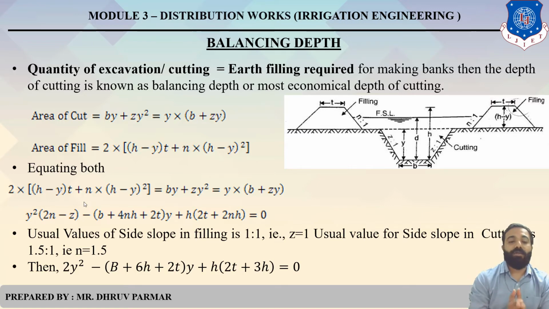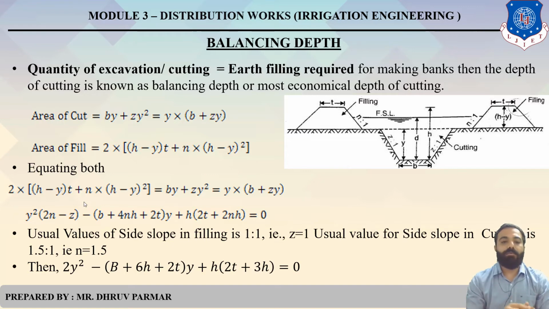Then make the formula like that: y square (2n minus z) minus (b plus 4nh plus 2t) y plus h (2t plus 2nh) equals 0. Clear?